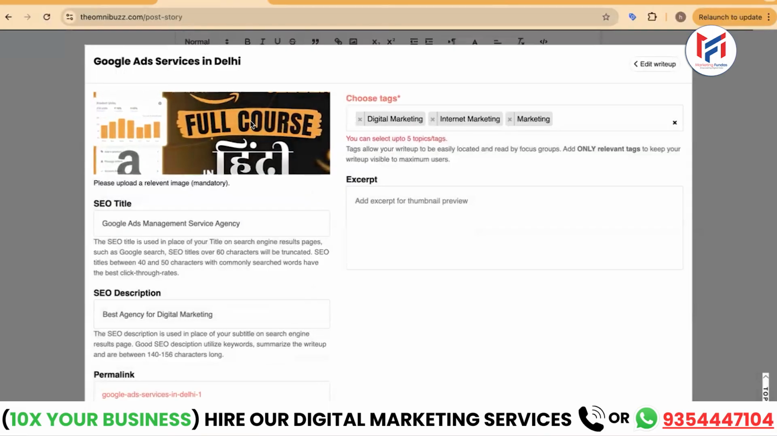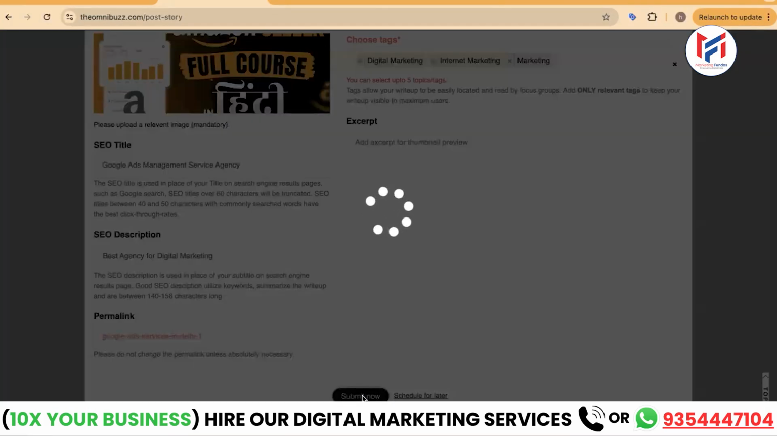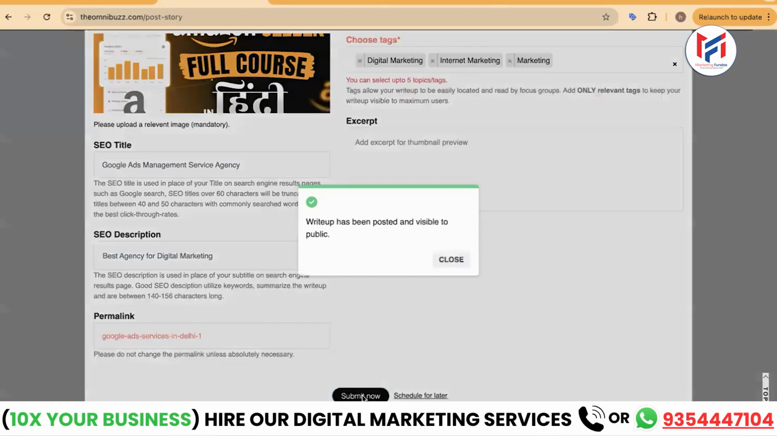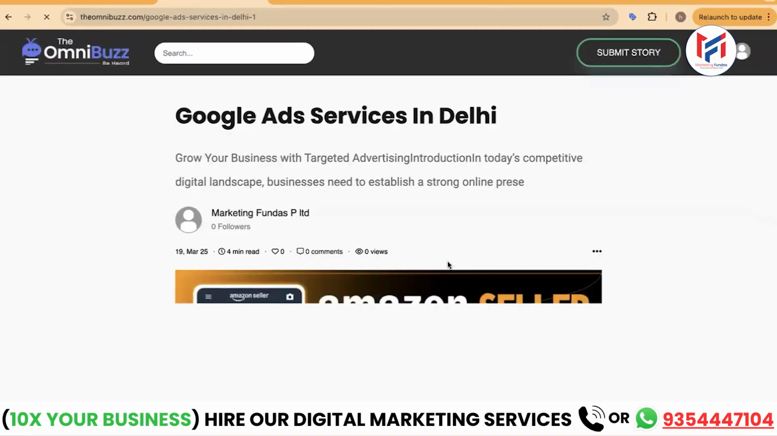You should create a photo of the right size and it should look good, and you really need to add everything properly, because you're getting a free quality do follow backlink. Give them amazing content so they won't remove it later. After adding the image properly and when everything is done, we'll click on submit again. The write-up has been posted and is visible to the public. Now if we want, we can close this and the public will be able to see it.